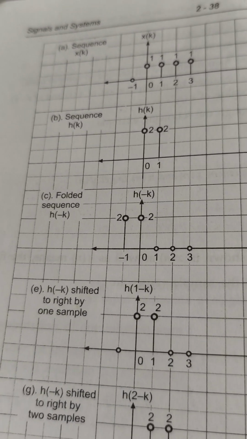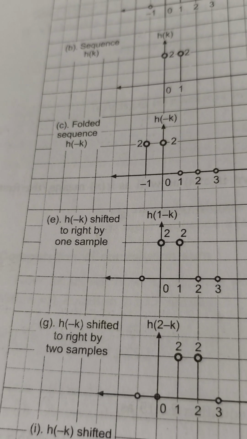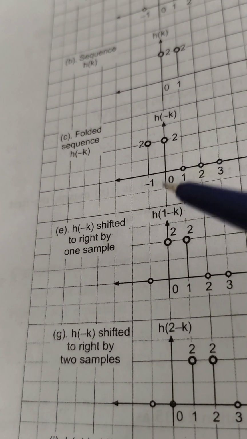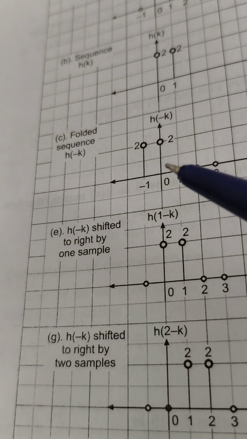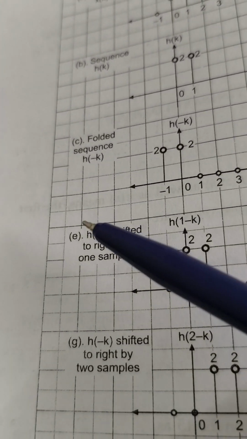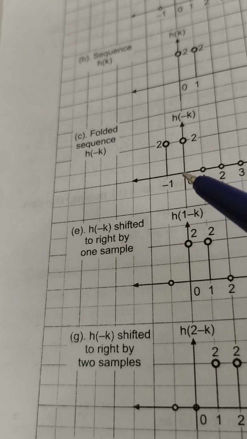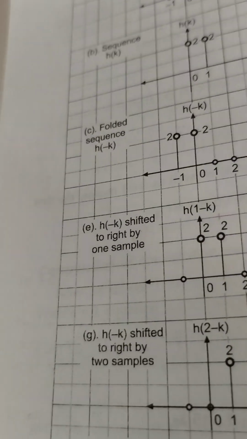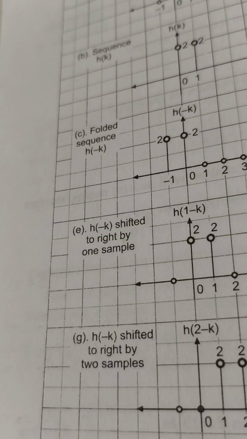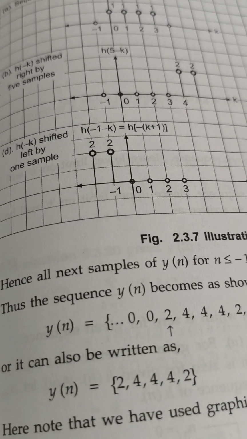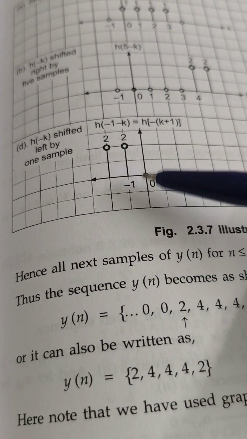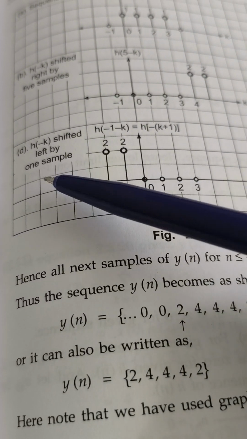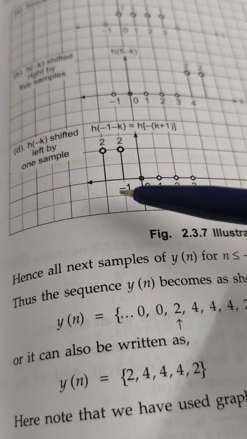You have shifted it to the right side, and you have got this. Suppose this signal h of minus k we shift to the left side. Left means this will come to minus 2, this will come to minus 1. When we shift to the left side, the signal will be like this, that is h of k shifted left by one sample. Therefore, here the samples are like this.